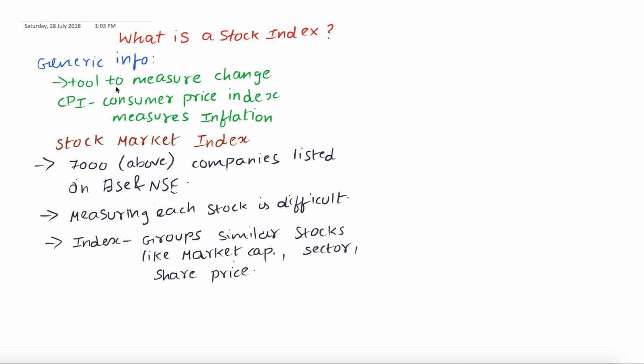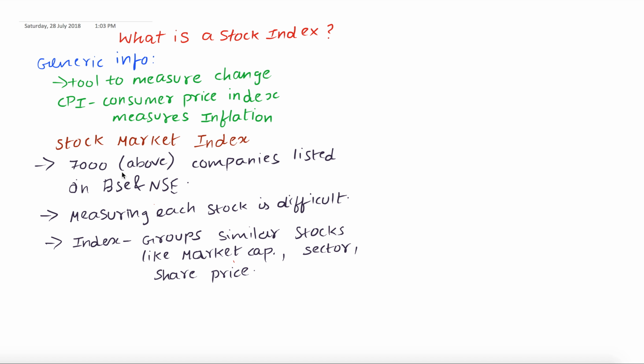Generally, an index is used to measure a change. For example, CPI, the Consumer Price Index, measures the inflation rate of a country. Similarly, temperature: if the temperature in Chennai was 33 degrees Celsius last day, and today it is 35 degrees, the change in temperature is 2%. So that is also another index for measuring the temperature. Similarly, there are n number of indices in real time for measuring the change of a particular thing. Similarly, in the stock market we have n number of indices to measure the change of the value.